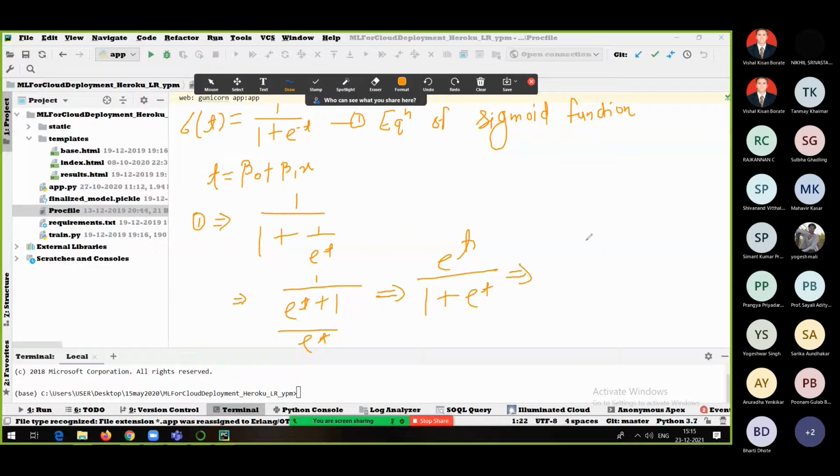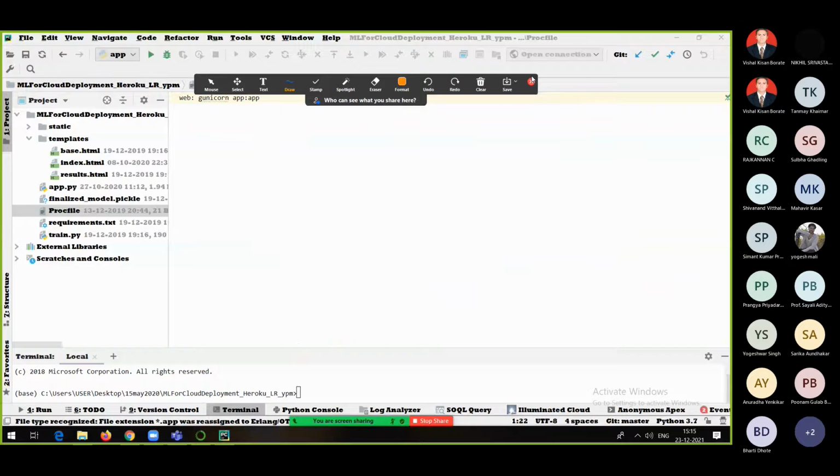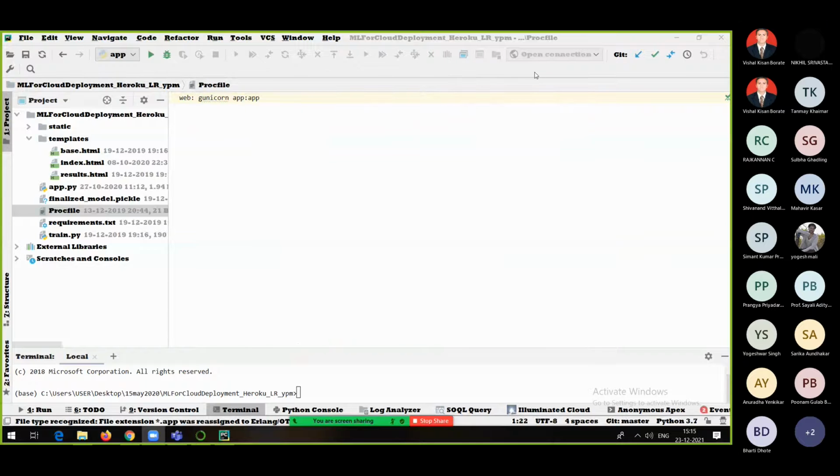This is the equation. And now if I replace this t with beta 0 plus beta 1x, e raised to power beta 0 plus beta 1x divided by 1 plus e raised to power beta 0 plus beta 1x, this is called the equation of logistic regression. Maybe one can take the log and so on. This is called the equation of logistic regression. That is what is shown in the notes, everyone. You can check this.